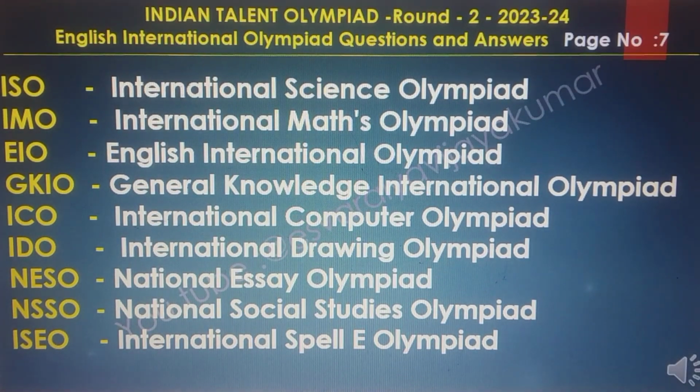First, ISO International Science Olympiad, IMO International Maths Olympiad, EIO English International Olympiad, GKIO General Knowledge International Olympiad, ICO International Computer Olympiad, IDO International Drawing Olympiad, NESO National Essay Olympiad, NSSO National Social Studies Olympiad, ISEO International Spell Olympiad.